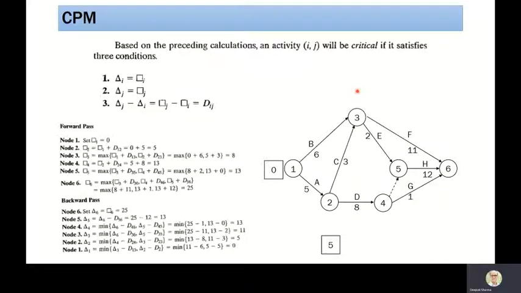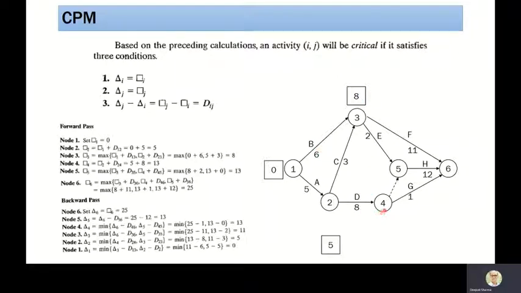As we understood, B will be finishing in 6. But when we are moving from node 2 to node 3, it will take 8. So what will be the earliest occurrence time of node 3? That will become 8. So the maximum value of 6 or 8, 8 is the maximum value.